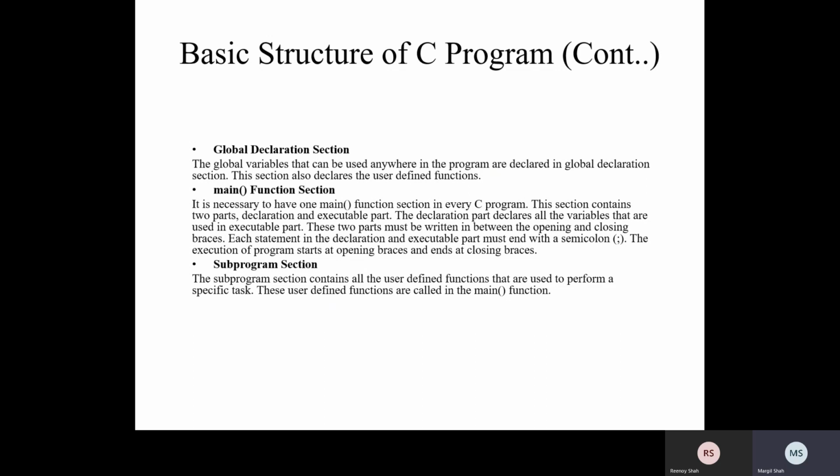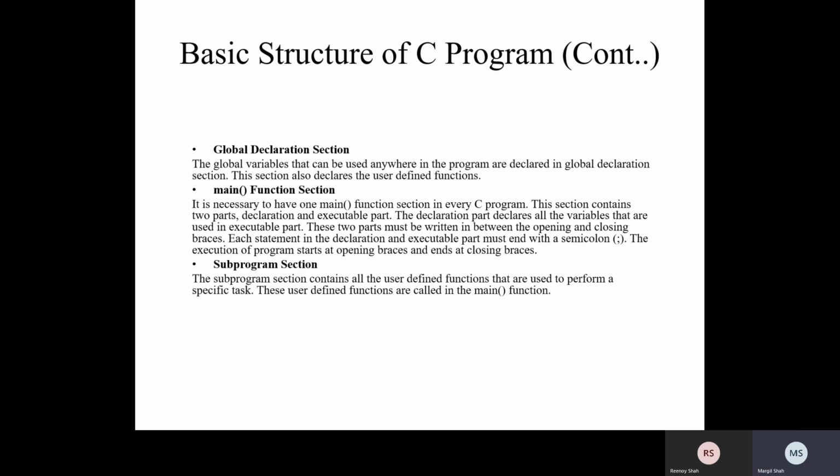Okay, then the main function. It is necessary to have one main function section in every C program. Suppose we would like to create a C program, then there must be one main function, or only one main function. More than one main function is also not possible. This section contains two parts, declaration and executable parts.